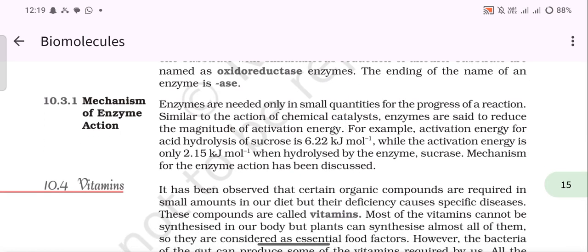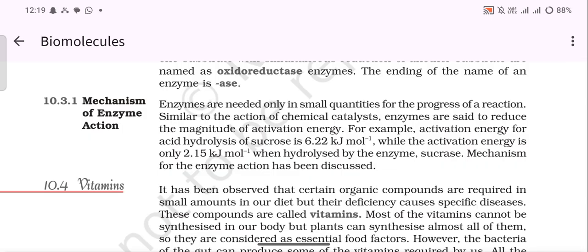Our next topic is mechanism of enzyme action. Enzymes are needed only in small quantities for the progress of a reaction. Similar to the action of chemical catalysts, enzymes are said to reduce the magnitude of activation energy.